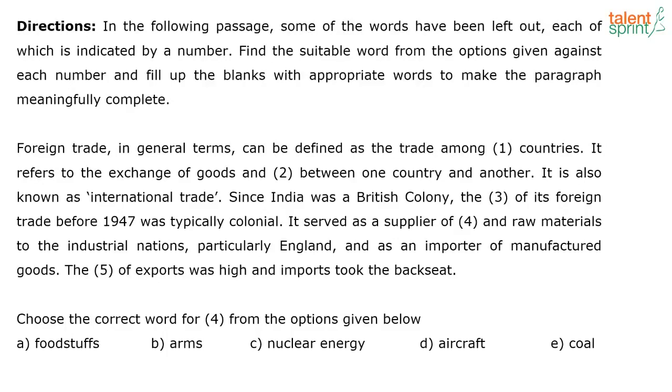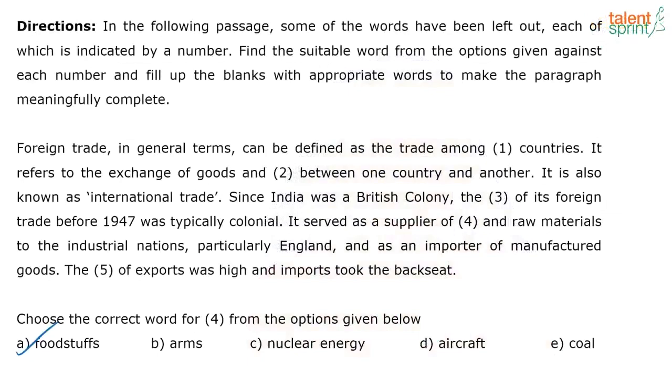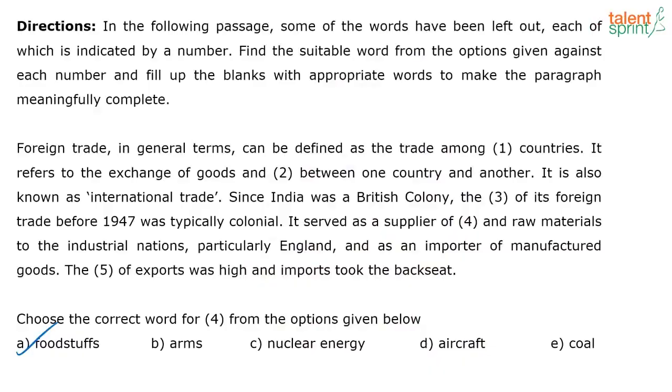That's why I said just apply a little bit of general knowledge as well: to the industrial nations, particularly England, and as an importer of manufactured goods, right? We had a lot of skilled laborers. Now, the last context, because none of the other options makes logical sense. Even if I have to choose any of the other options, is it mentioned anywhere in the context? It's not about whether each one of these can be supplied. We're talking about what did India supply, right? We're not looking at the options and saying, oh, can arms be supplied? Yes. Can nuclear energy be supplied? Can aircraft be supplied? Can coal be supplied? That's a different answer. In the context, we are referring specifically to what India served as a supplier. How did India serve as a supplier?